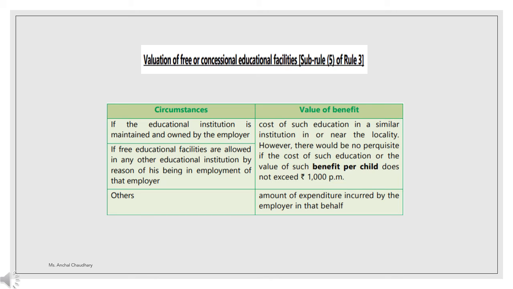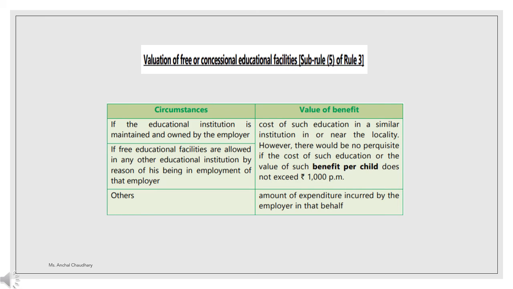Next is valuation of free or concessional education facilities. If the educational institute is maintained and owned by the employer, or if free education facilities are allowed in any other educational institution by reason of his being in the employment of that employer, then the value of benefit will be the cost of such education in a similar institution in or near the locality.